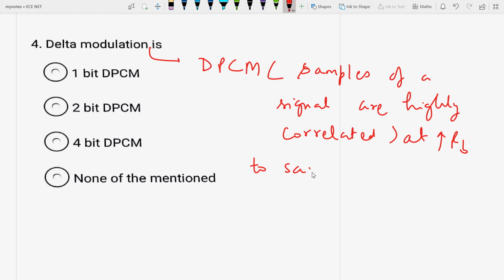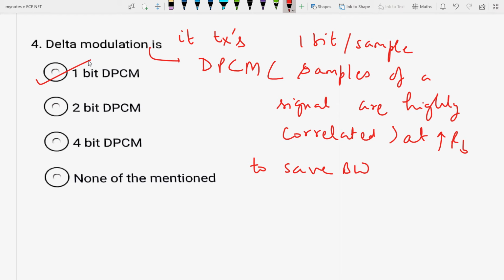Because it transmits 1 bit per sample. Okay, so delta modulation is 1 bit DPCM. So this is the right answer. You should also know what delta modulation is. It is a special case of DPCM. It comes under the category of DPCM, and in DPCM we use the prediction filter.